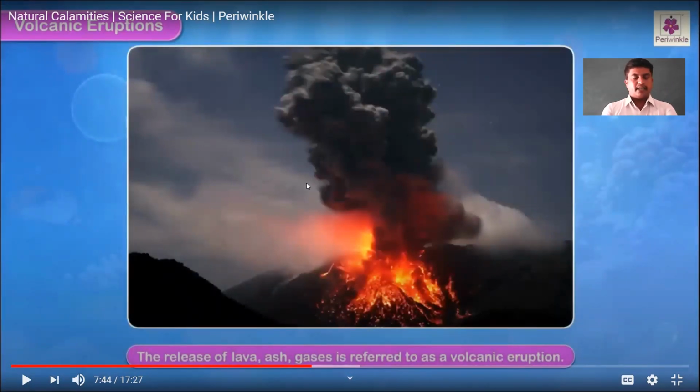As you all know, a volcano is a mountain that opens downward to a pool of molten rock. Look at the image and the video over there. It's completely a mountain, and magma is below the surface of the earth.